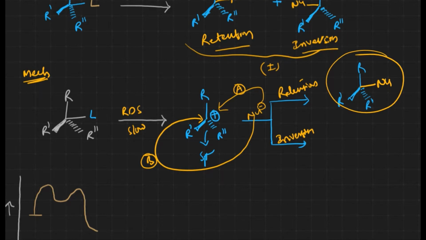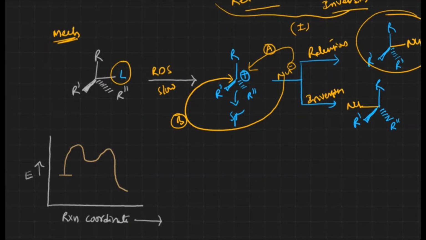This is the retention product. Let me take the other one, the inversion. Now the leaving nucleophile is on the right side, and the incoming nucleophile goes opposite to the leaving group. That is the inversion product. Simply, we can remember it this way.